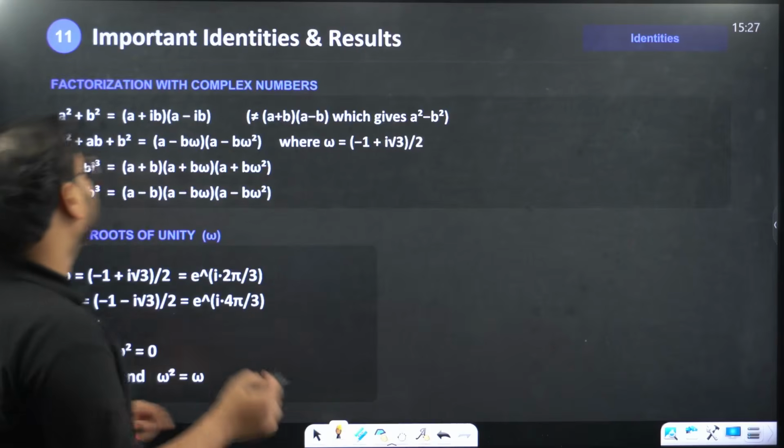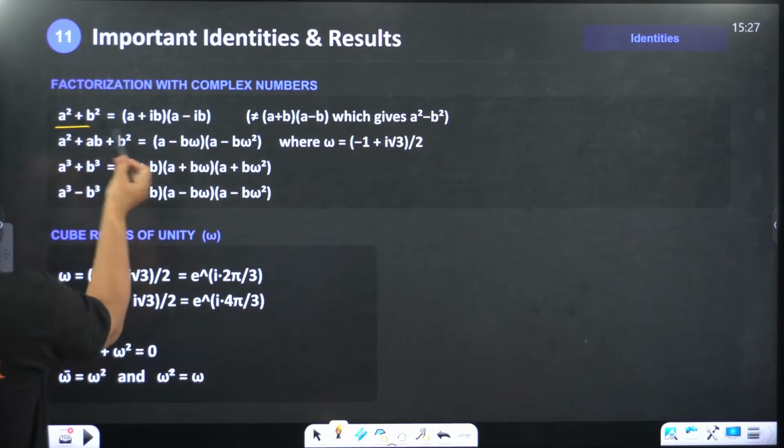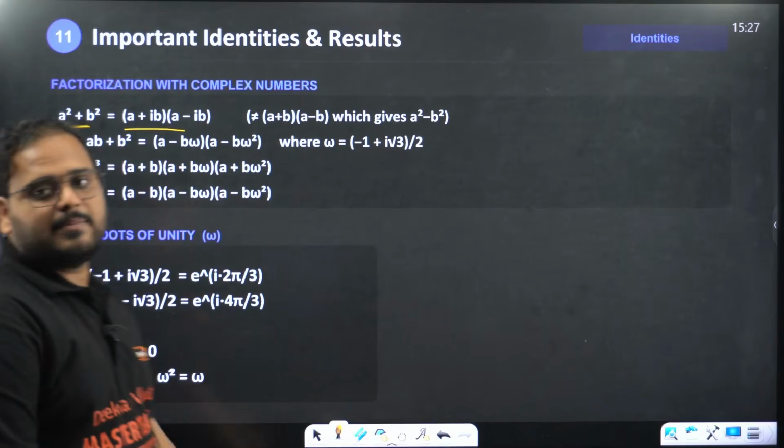Some factorization: a square plus b square is the same thing as (a plus ib)(a minus ib).